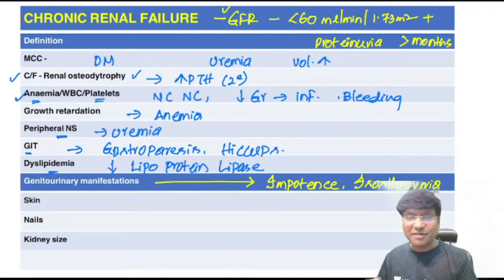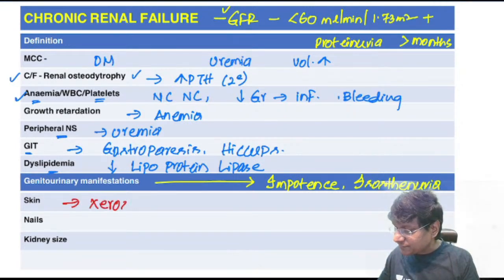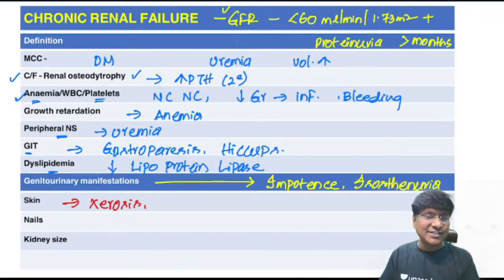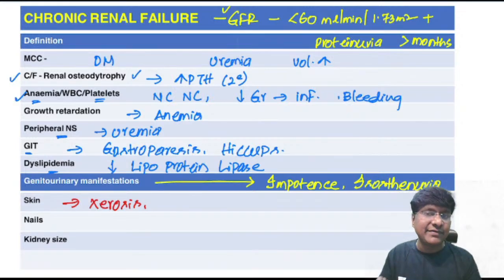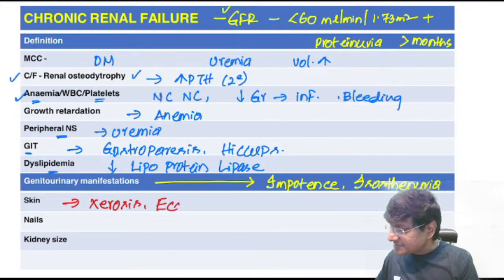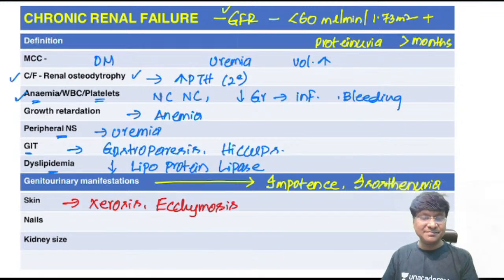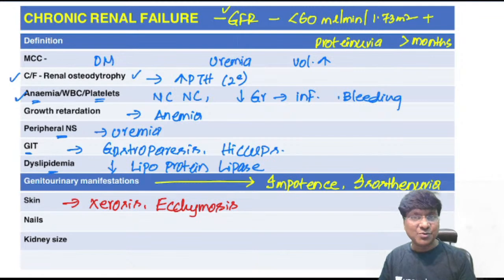Then what will be the abnormality within the skin? So within the skin, there will be development of xerosis. There will be dryness of the skin, right? And underneath the skin, you have the extravascular accumulation of fluid, resulting in edema. And because of the bleeding tendencies, if you see the skin, there will be ecchymosis.